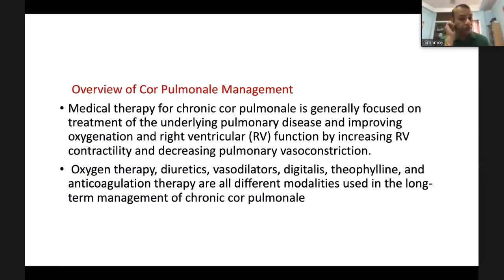Now, management of cor pulmonale. Medical therapy for chronic cor pulmonale is generally focused on treatment of underlying pulmonary disease and improving oxygenation and right ventricular function by increasing right ventricular contractility and decreasing pulmonary vasoconstriction. Oxygen therapy, diuretics, vasodilators, digitalis, theophylline, and anticoagulation therapy are all different modalities used in long-term management of chronic cor pulmonale of various etiology.